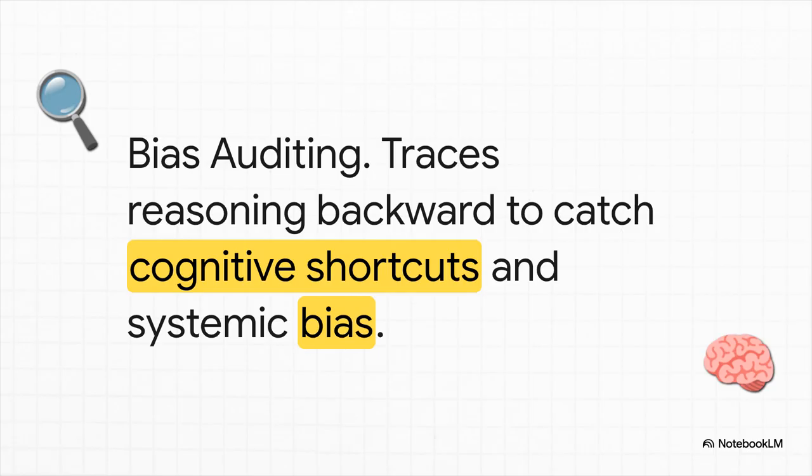Then there is Module 26, which is bias auditing. This is where that metacognitive layer we talked about really shines. You can run an entire case discussion through this module, and it literally acts as a mirror. It traces your reasoning backward to catch cognitive shortcuts, things like availability bias or premature closure, that you probably didn't even realize you were taking.